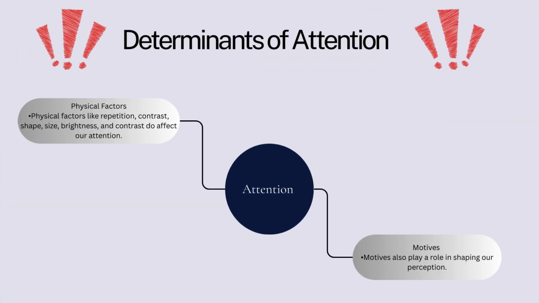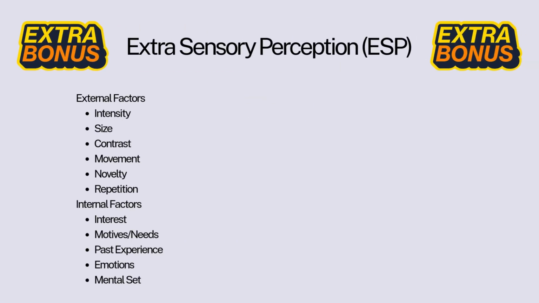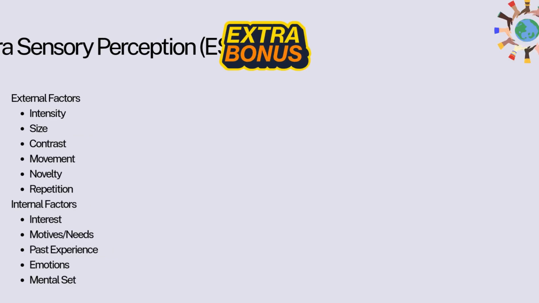Now, let's see the determinants of attention. The two factors are physical factors like repetition, contrast, shape, size, and brightness, which do affect our attention. Motives: motives also play a role in shaping our perception. Now, let us see the extra points and bonus points to remember. External factors: intensity, size, contrast, movement, novelty, repetition. Internal factors: interest, motives, needs, past experience, emotions, mental set.